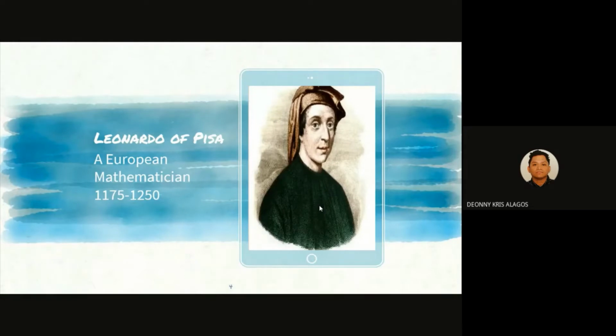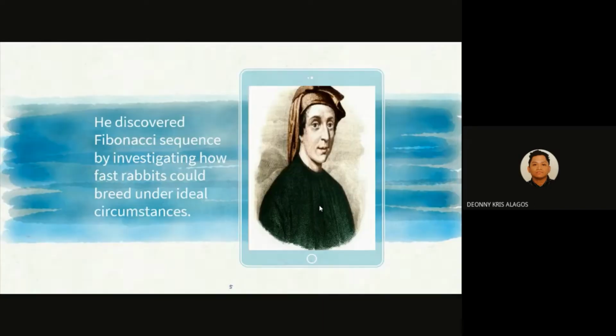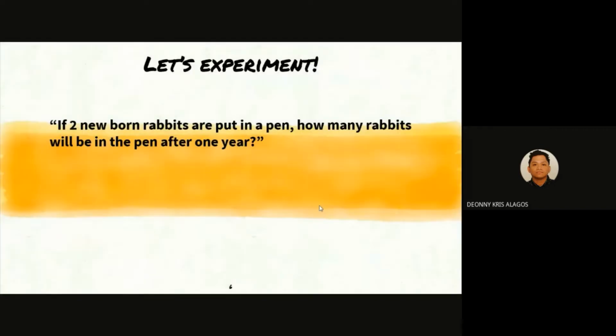He is known as Leonardo of Pisa, a European mathematician from 1175 to 1250. He discovered the Fibonacci sequence by investigating how fast rabbits could breed under ideal circumstances. Let us experiment by investigating how Leonardo of Pisa discovered it.